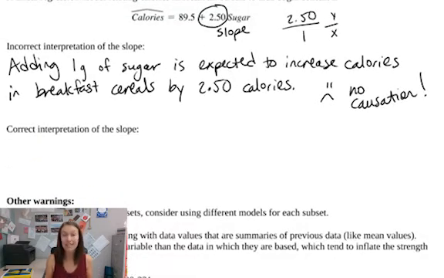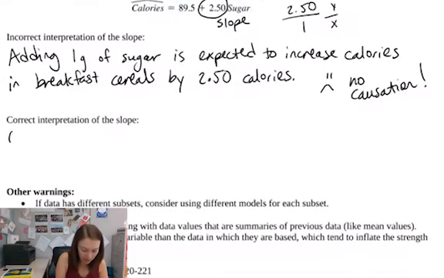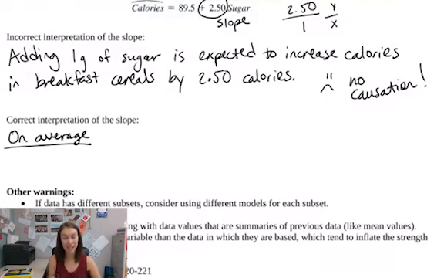So here's a correct interpretation. It would say something like this: on average. And that's a pretty important piece to have. A slope is an average rate of change.